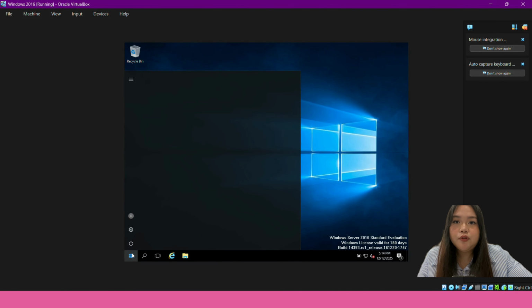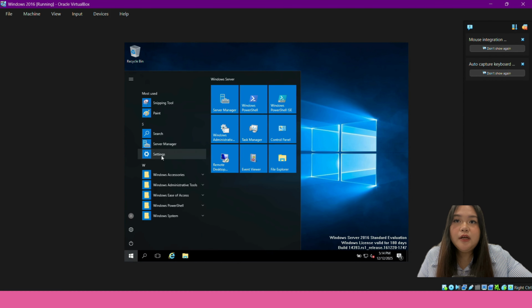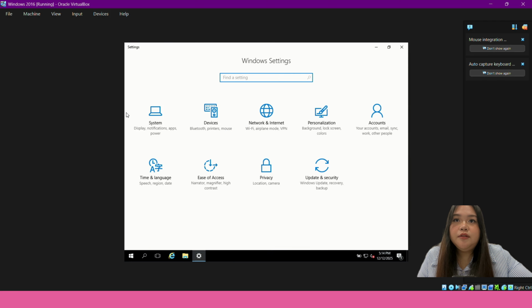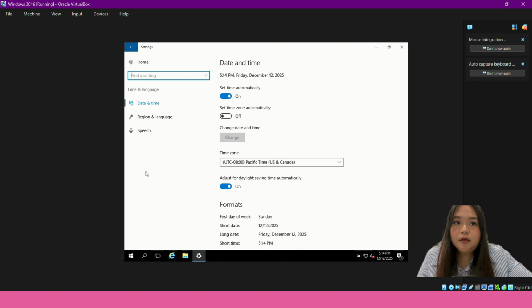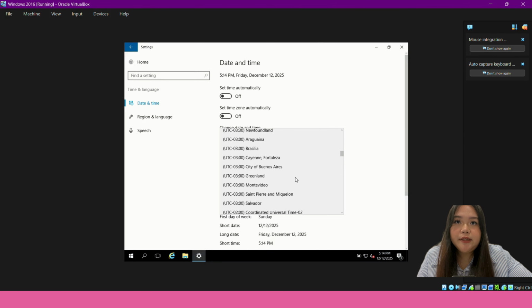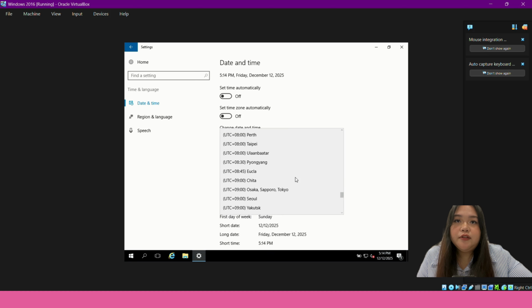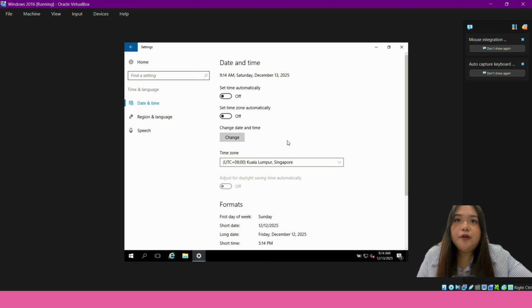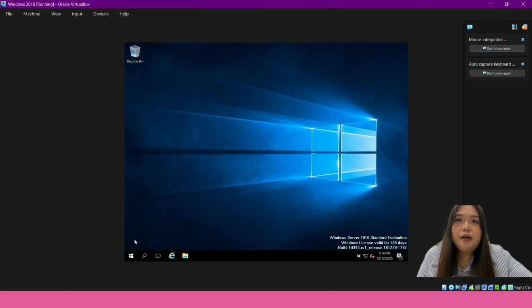Next is set time zone to Malaysian time. First, click on settings, and then you click on time and language. As you can see, the time is set as US and Canada, so turn off set time automatically and click time zone and search for Kuala Lumpur, Singapore. Once you found it, click on that and click on set time zone automatically to turn it on, and also set time automatically on.